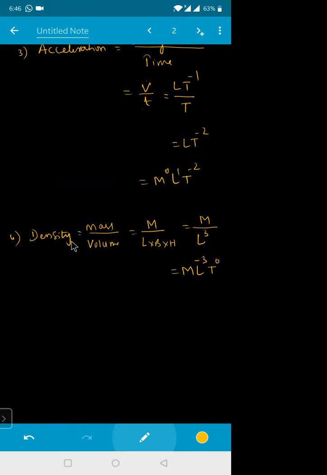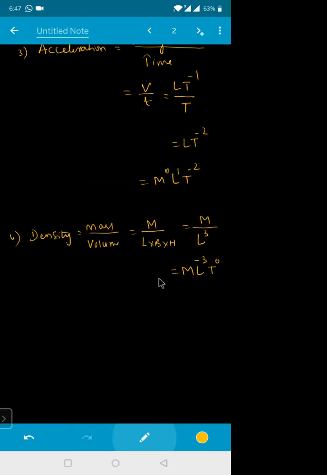If I am writing density, density is equal to how much? Mass by volume. Mass is capital M. Volume is equal to length into breadth into height. The dimension of length is L, breadth is also L, height is also L. So L into L into L will be L cubed. L cubed will go down, so it is M L^-3 T^0.